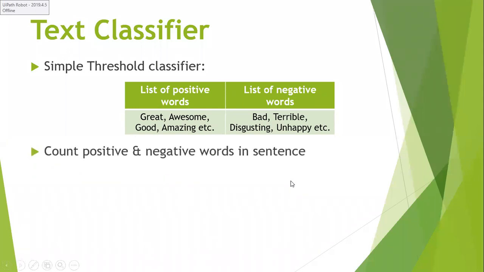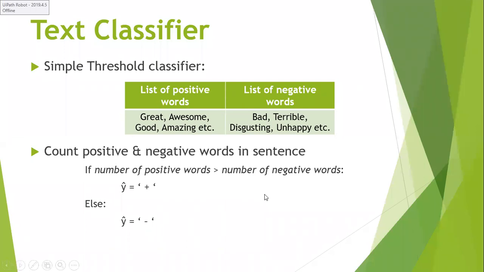Now if I get a review, I will count how many positive words and how many negative words are in my review. Then I can say that if the number of positive words is greater than the number of negative words, this review is a positive review.